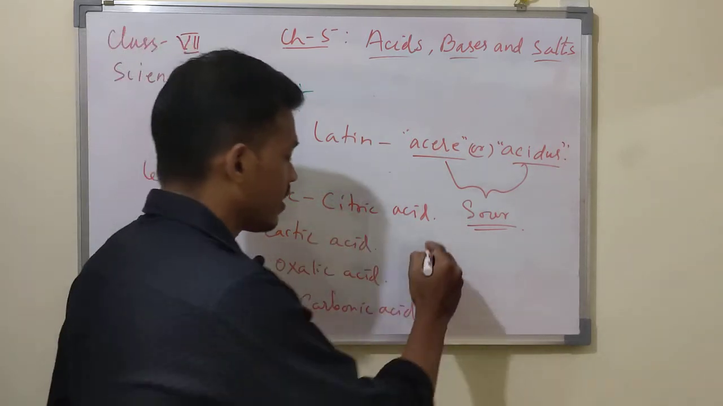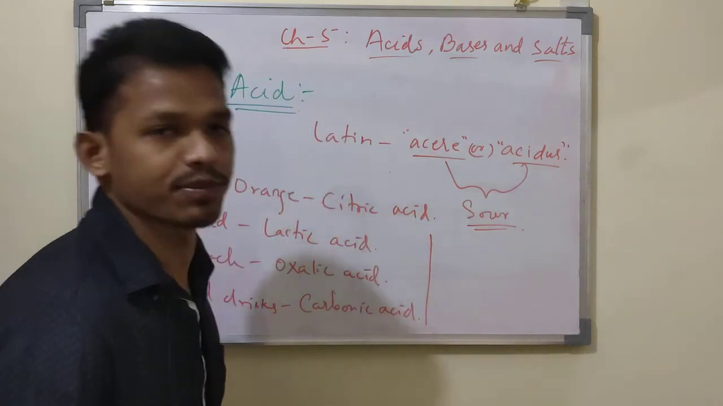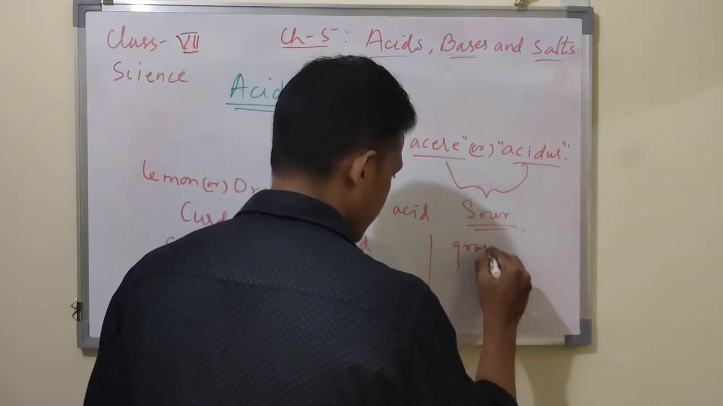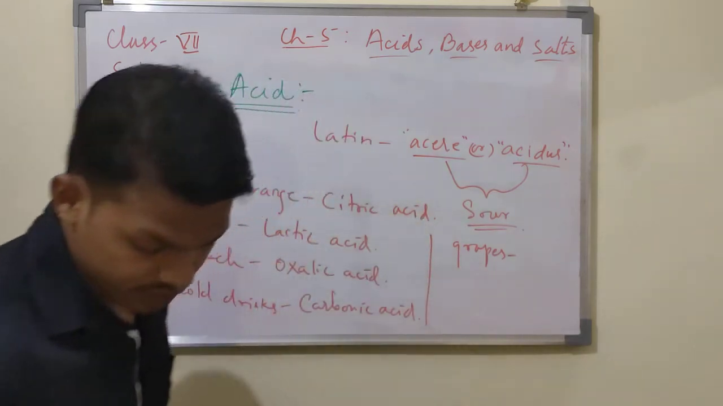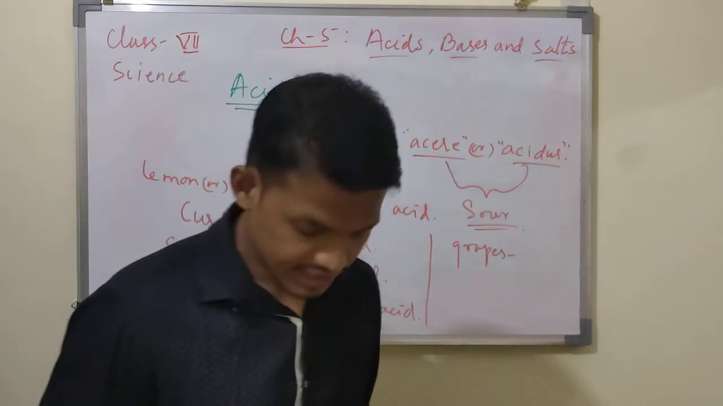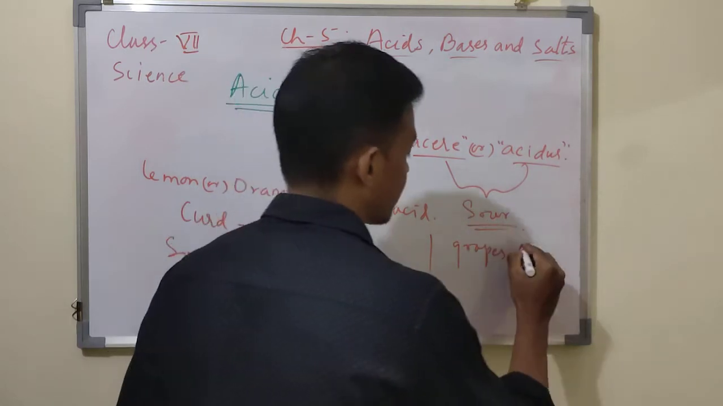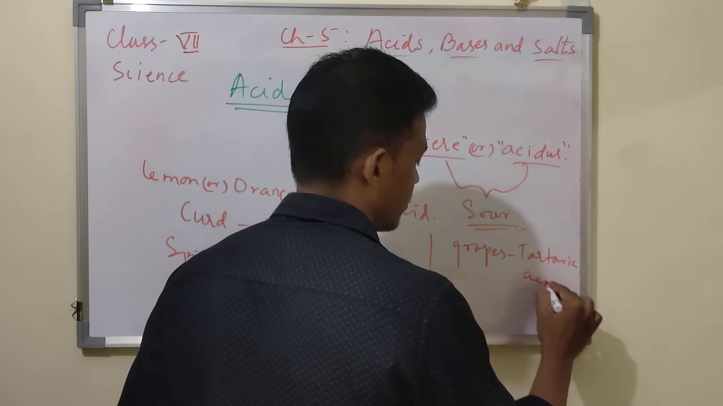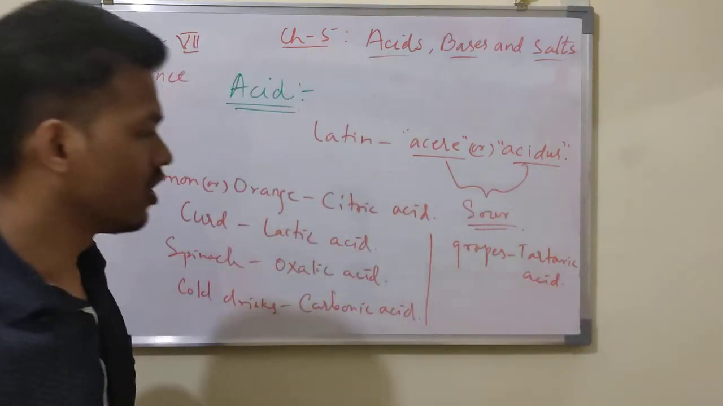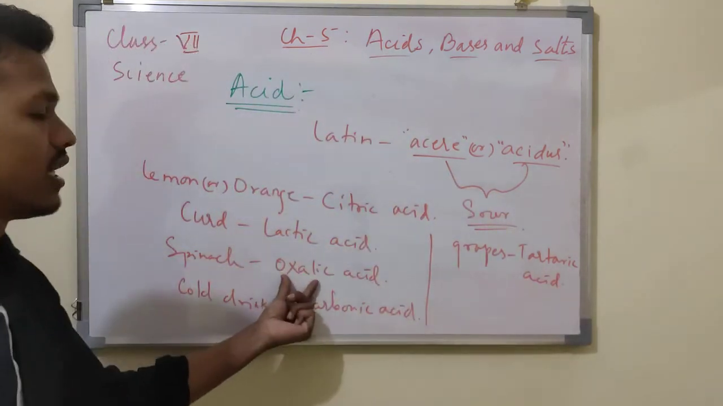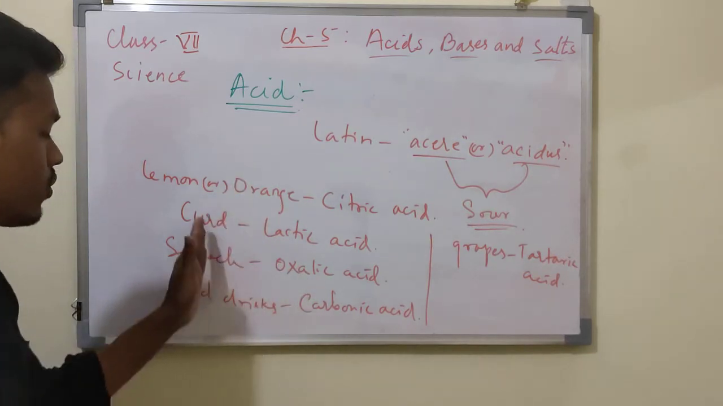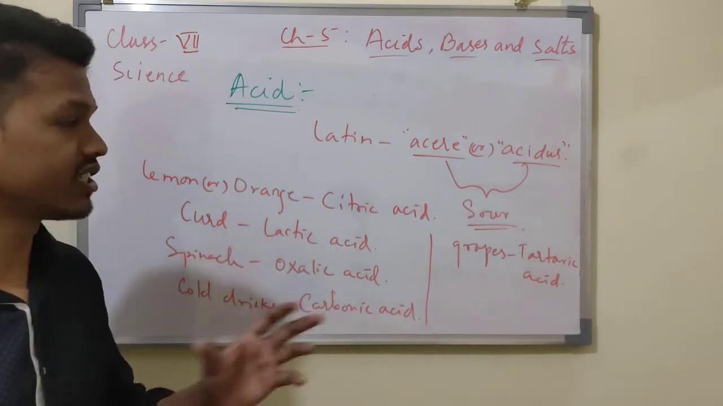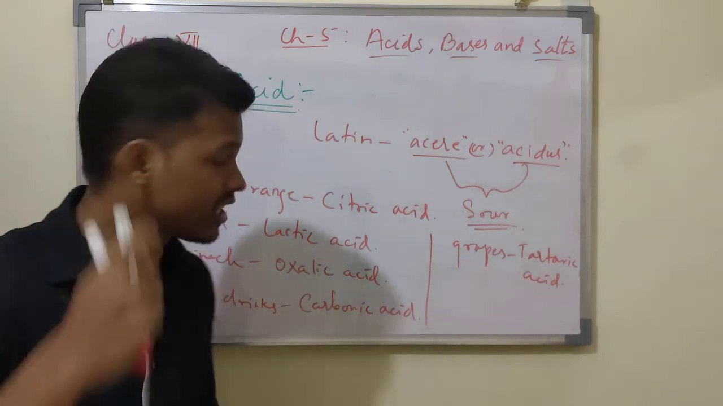And you will find some in grapes. In grapes, what kind of acid is there? That is tartaric acid. In grapes you will find tartaric acid. Also some grapes contain oxalic acid. So these are the various fruits or vegetables which contain acidic substances, and they have different names.